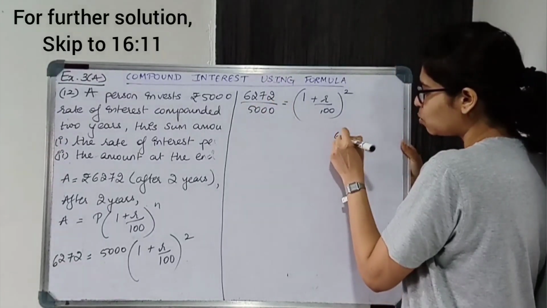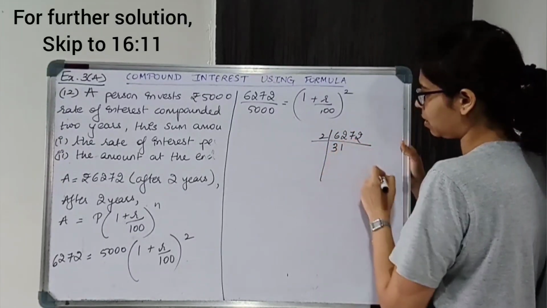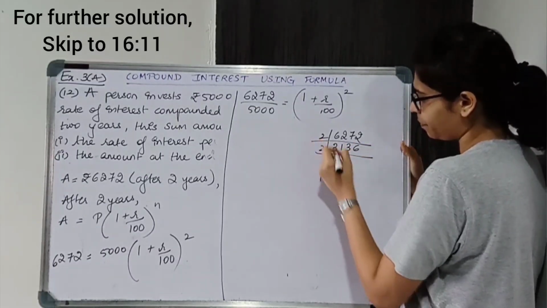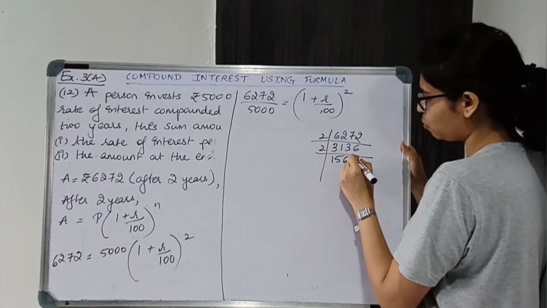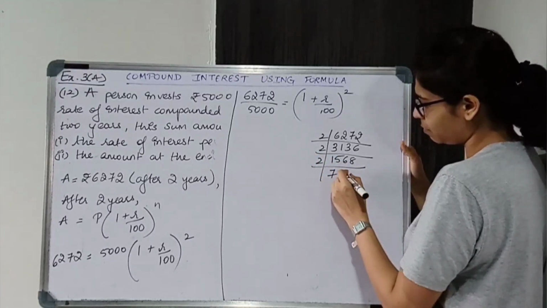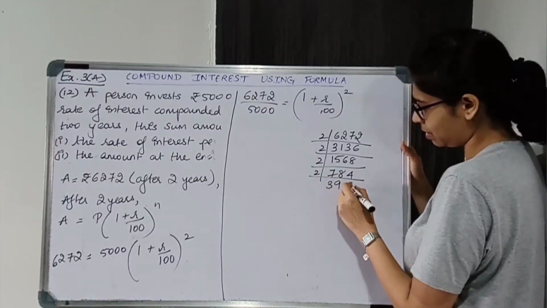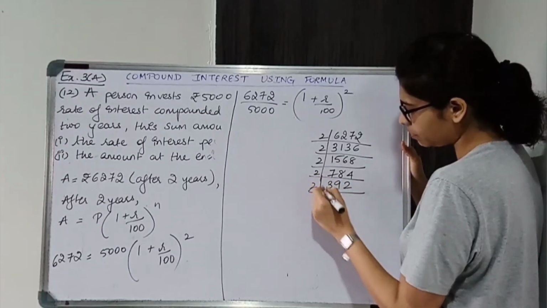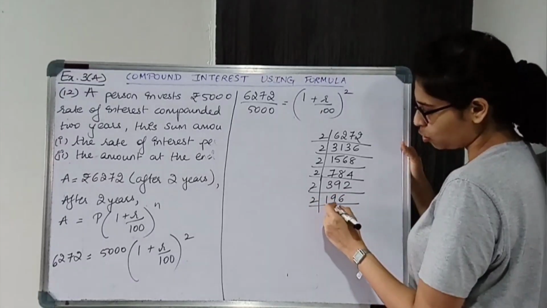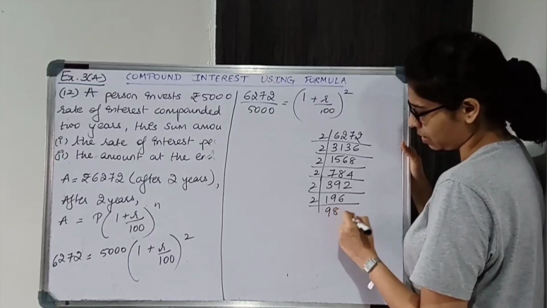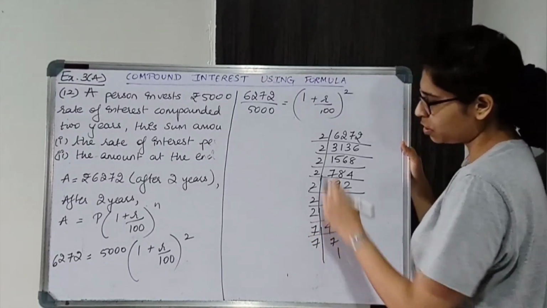So let us consider 6272. 2 3s are 6, 2 1s are 2, 2 3s are 6, 2 6s are 12, 2 5s are 10, 2 6s are 12, and 2 8s are 16, 2 7s are 14, 2 8s are 16, 2 4s are 8, 2 3s are 6, 2 9s are 18... Okay, so we found the factors.